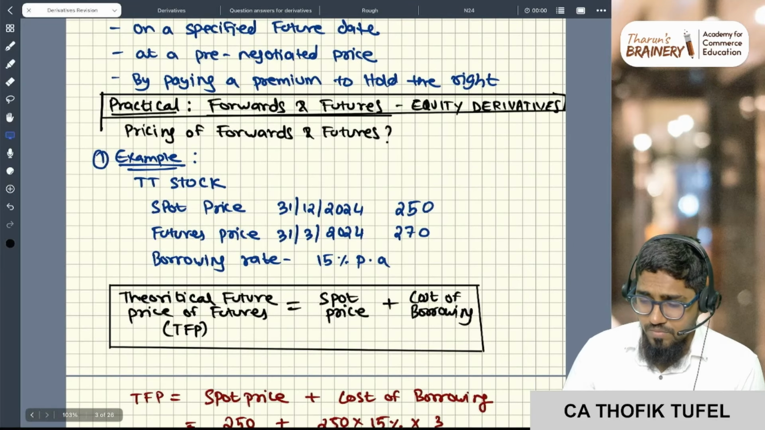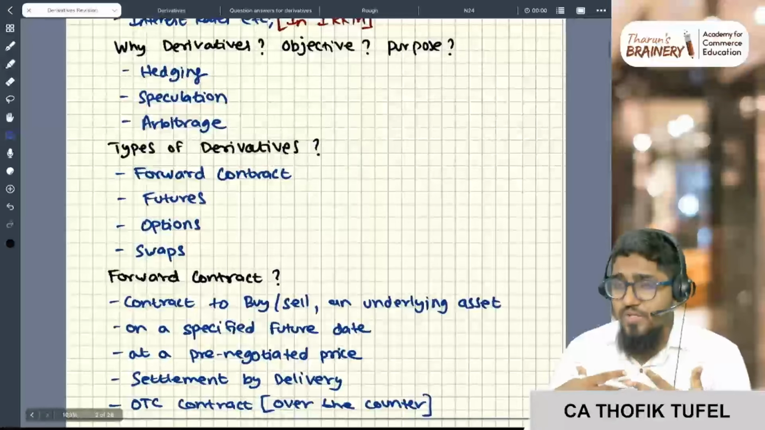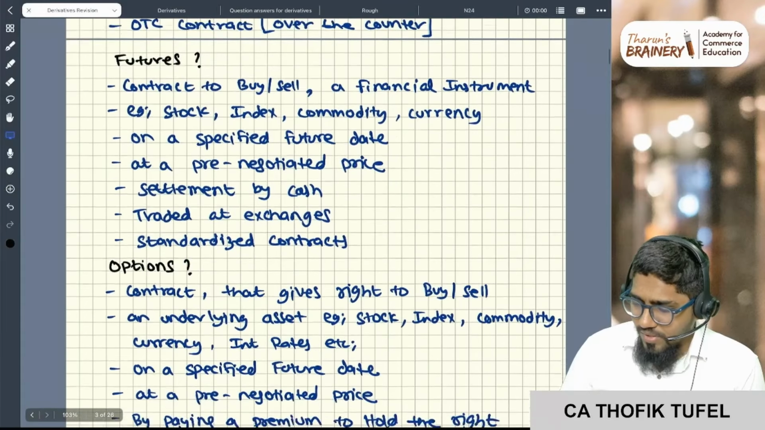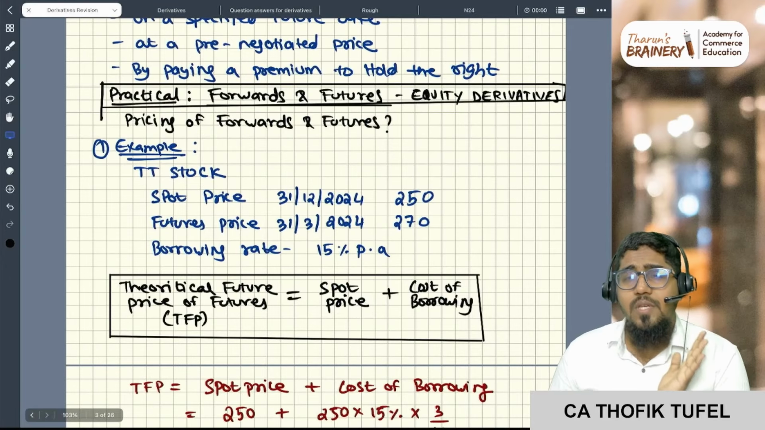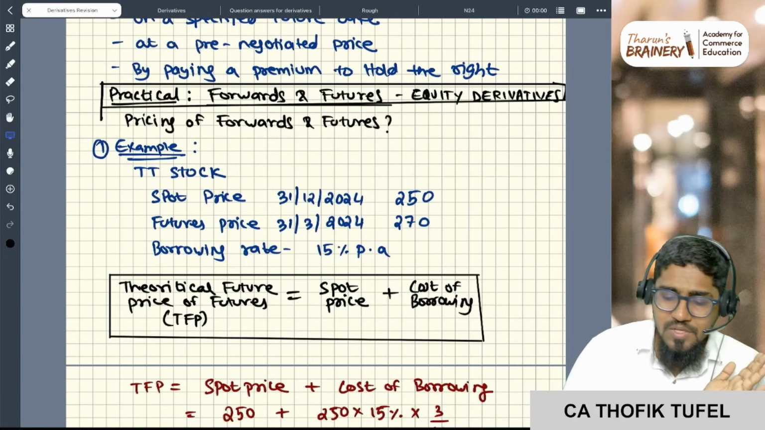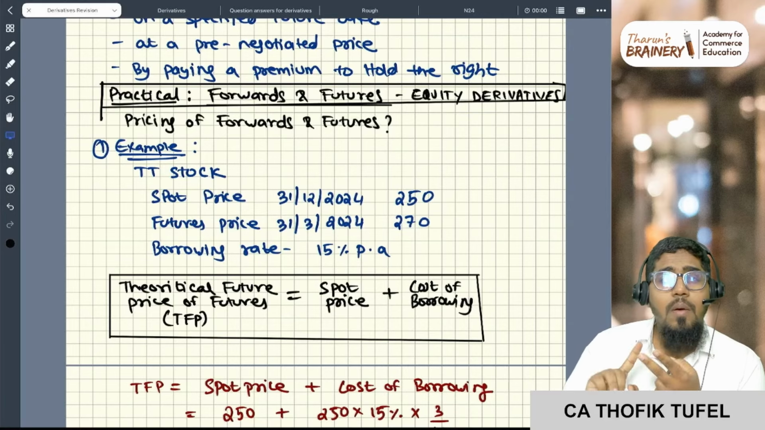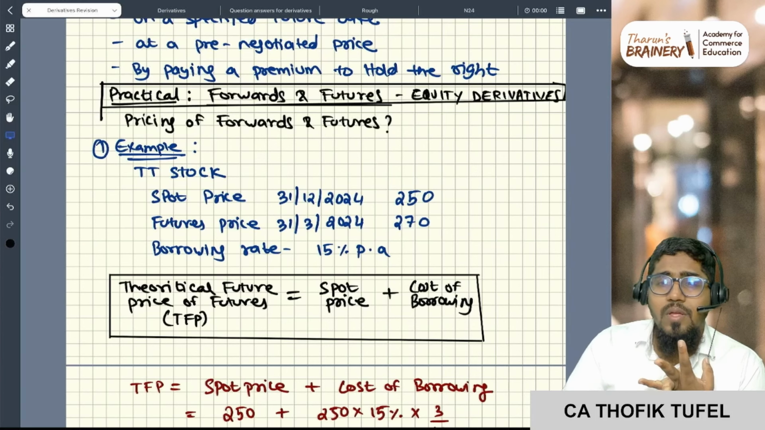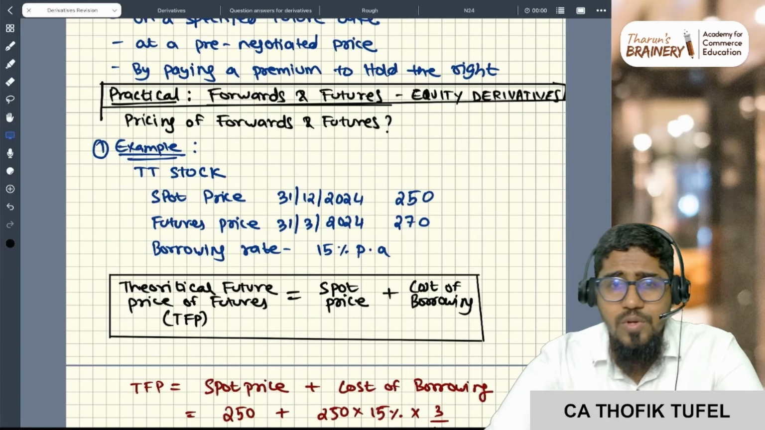Now let's jump in. These were just to get into the flow of the topic. Now we are going to see the practical topics which are covered. Part number 1 will be forwards and futures. Part number 2 we are going to discuss options, and part number 3 we are going to discuss interest rate risk management. These are the coverage that we are planning for derivatives. Are you all with me?